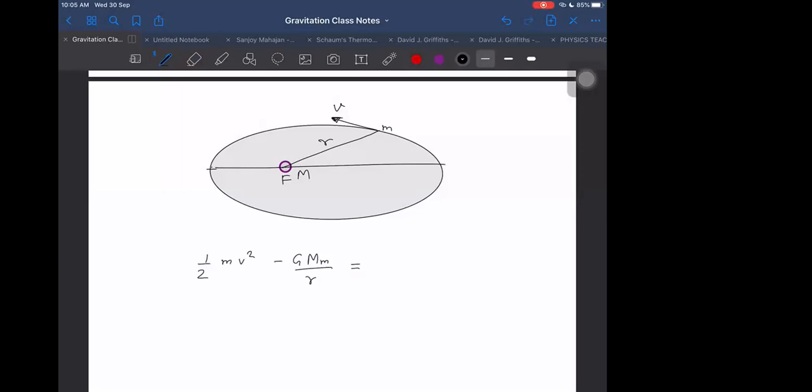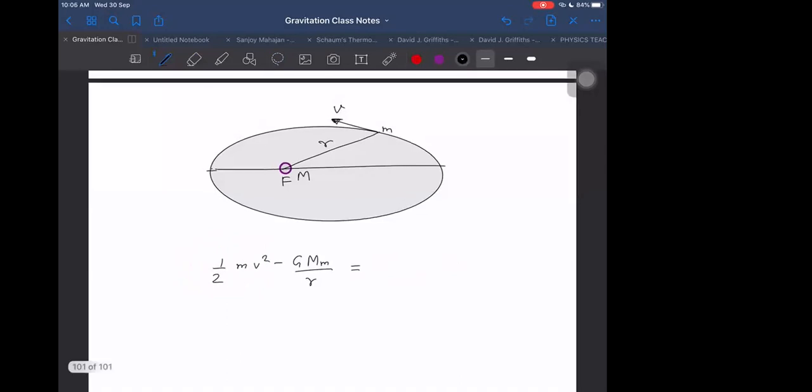So that is equal to minus G M m by 2a, but I have to prove it now, so I'm not directly using it.